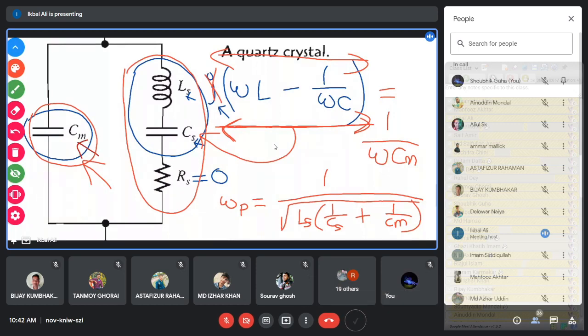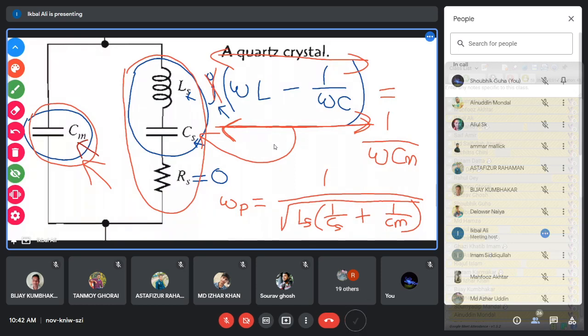I hope that you have understood that the crystal has two resonant frequencies. One is the series resonant frequency, which is omega S equal to 1 by root over LC, and another is the parallel resonant frequency, that is omega P equal to 1 by root over Ls into 1 by Cs plus 1 by Cm. Have you understood this?